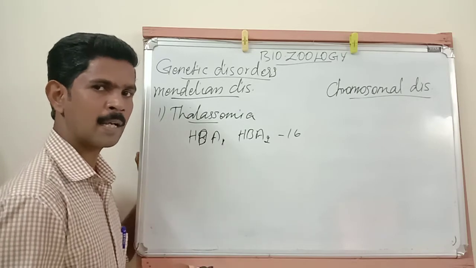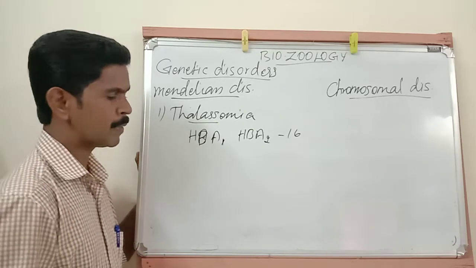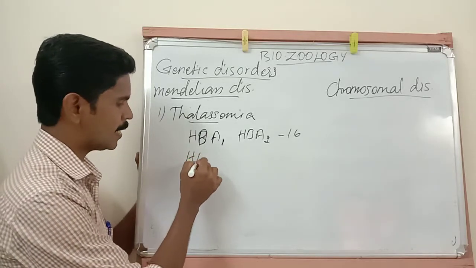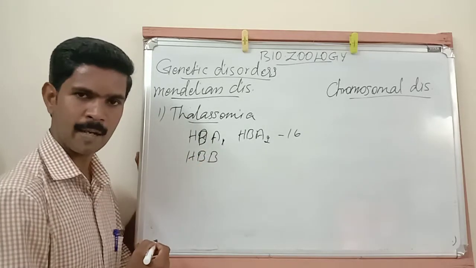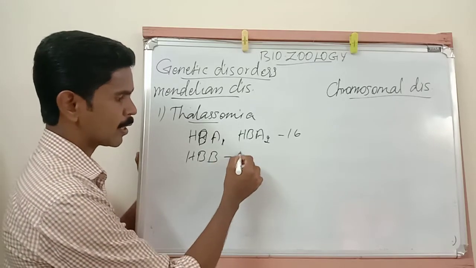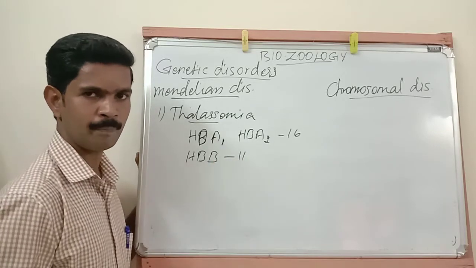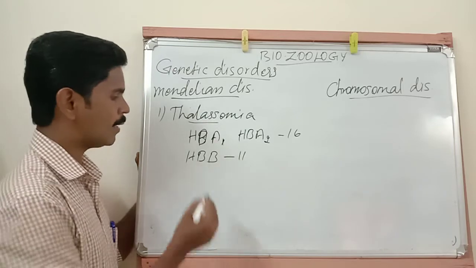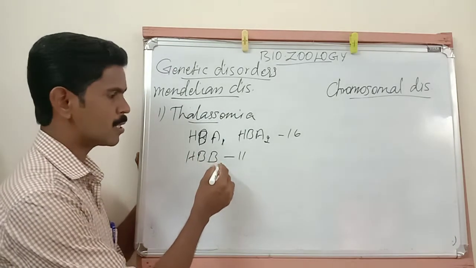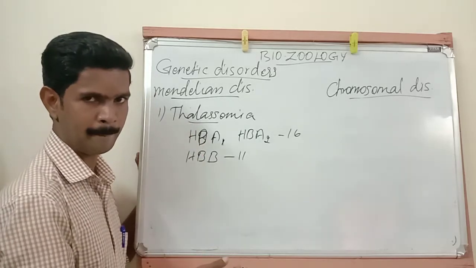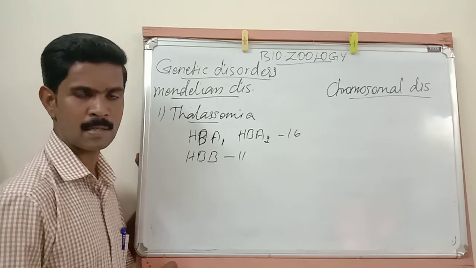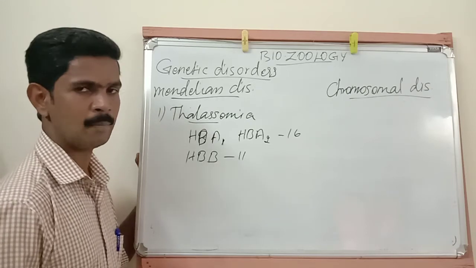The second type of thalassemia, I told you, is beta thalassemia. The gene responsible for beta thalassemia is the HBB gene, and this gene is located in the 11th chromosome. Understand? This HBB gene is responsible for beta thalassemia, and this disease is also known as Cooley's anemia.